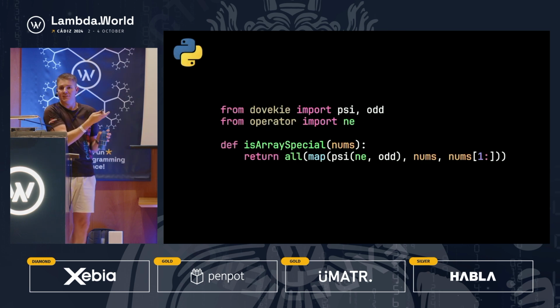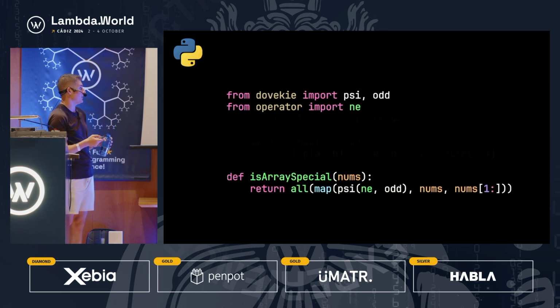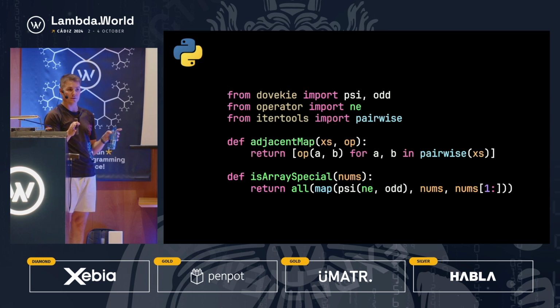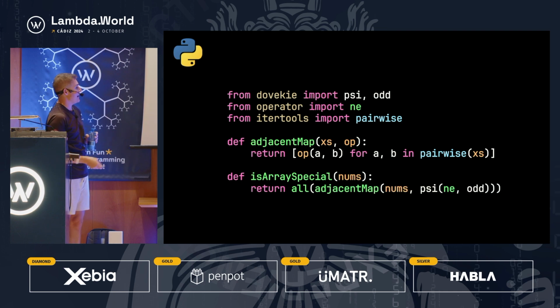What we were missing from this to go to the next step was this map adjacent function. We can implement that using a function from the itertools library called pairwise. For those of you that are more experienced Python developers, pairwise just gives you tuples of adjacent elements from a list or a string or something that's iterable. So if we have map adjacent, we can plug this in, and now we don't even need the variadic map and the slicing. We can just make use of this thing that does exactly what we want. It's taking adjacent elements and applying a binary operation.